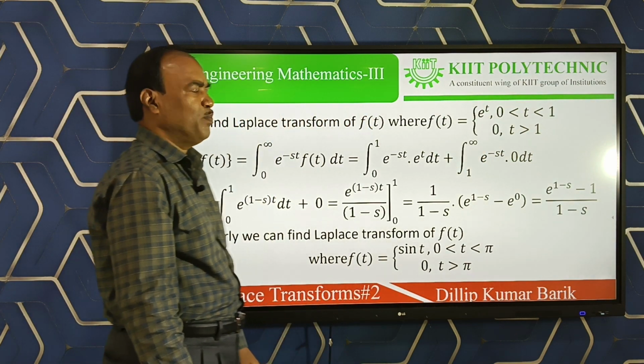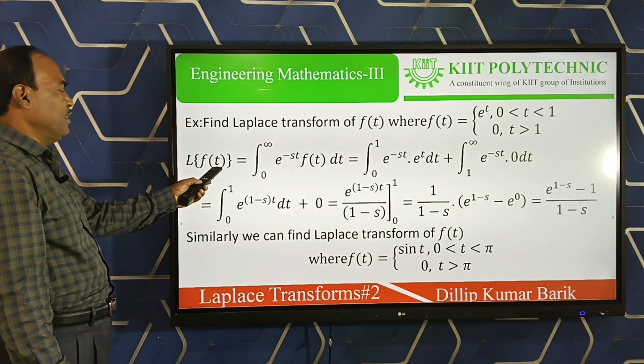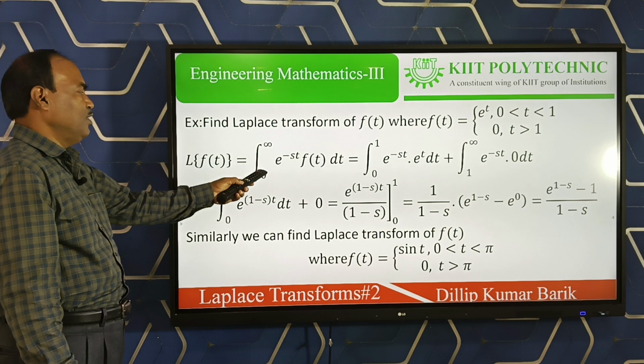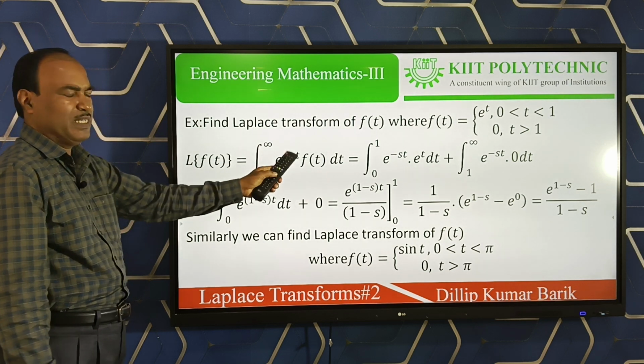The question is how to find its Laplace transform. Now, from the definition, the Laplace transform of any function is the integral from 0 to infinity of e to the power minus st f(t) dt. This is the definition of a Laplace transform.